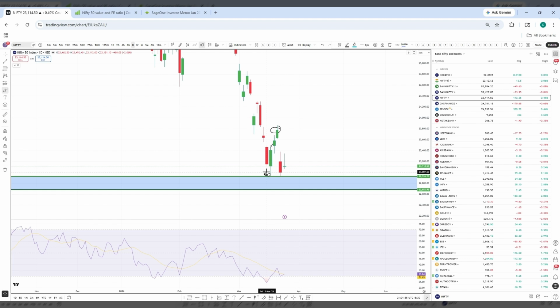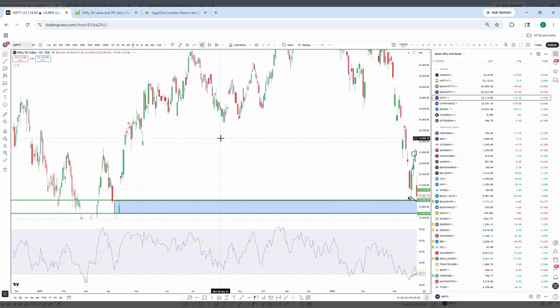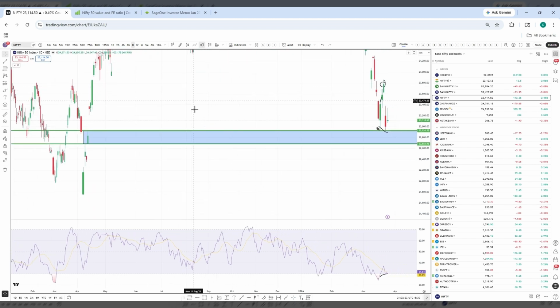I also said price has to make lower lows, and if you see higher lows forming in RSI, this is the confirmation where we can go long in Nifty for the long term. At least 2-3 months Nifty will be bullish from here, unless there are some big escalations coming from the war front. So I am not seeing Nifty bearish.